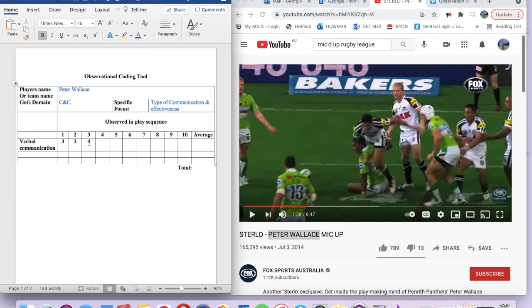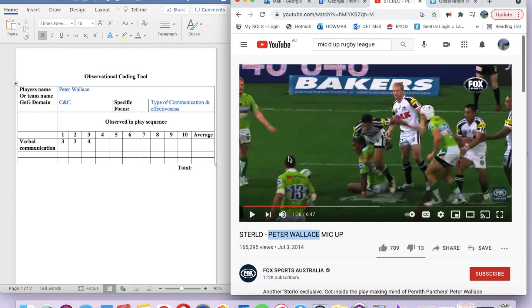Alright, so I would give that a 4. And it is an action statement where he was able to predict what was going to happen in the play, and that allowed the players around him to rush up. They knew who they had, and they were able to make quicker decisions on their defensive play. So let's look at the next one.